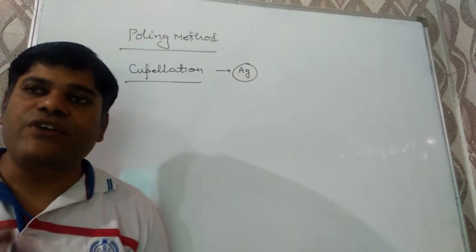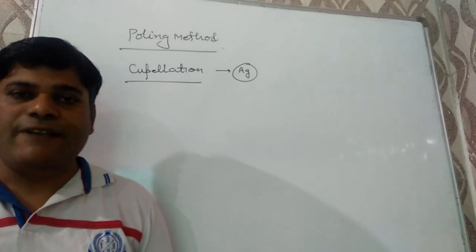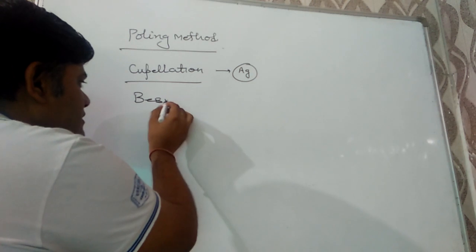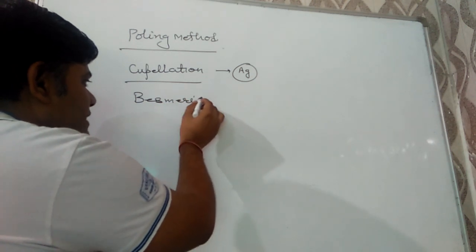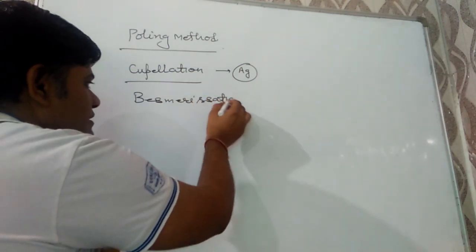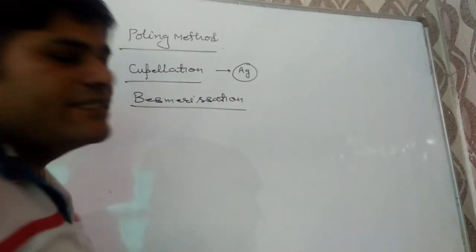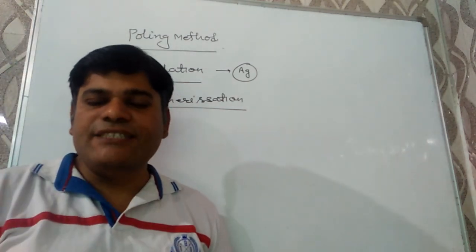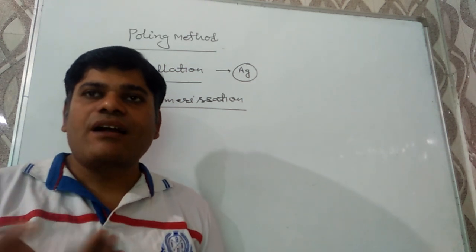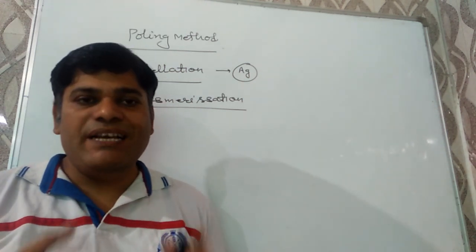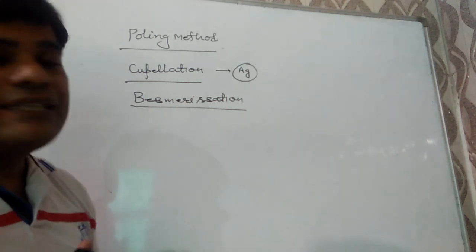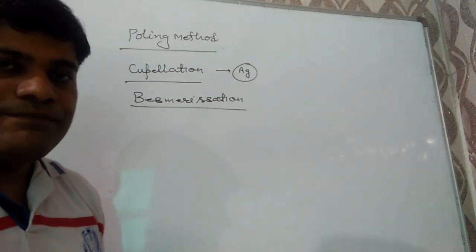Next one is Bessemerization method. Bessemerization technique is used to convert cast iron into steel.